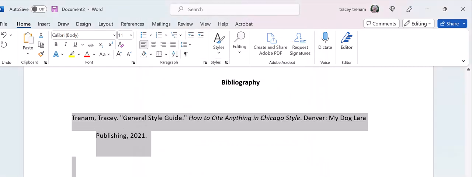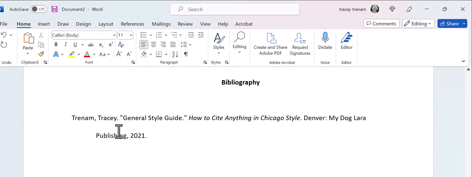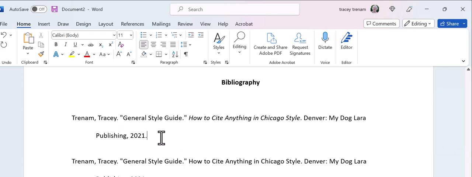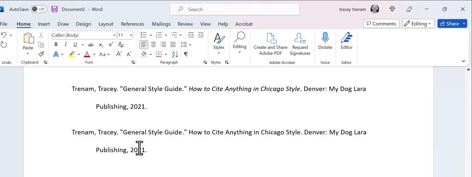Click on this and see what happens. Now, see, it's got all this extra space. You don't want the extra space. You only really want a double space between them. So this is how it should be formatted. You should only have about one single space here, meaning double space. I know it's confusing. You shouldn't have a huge gap between these.